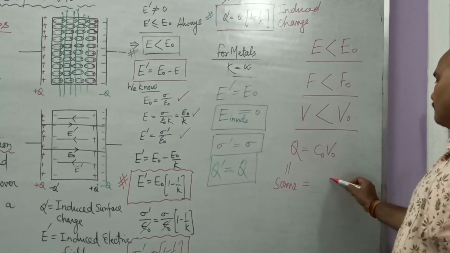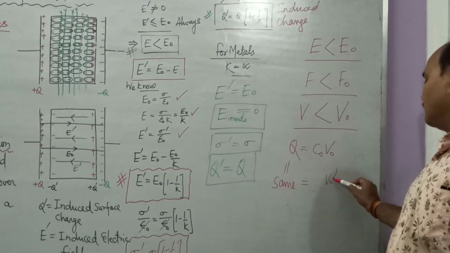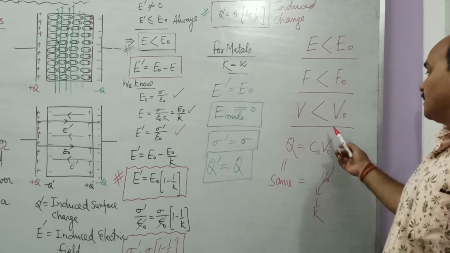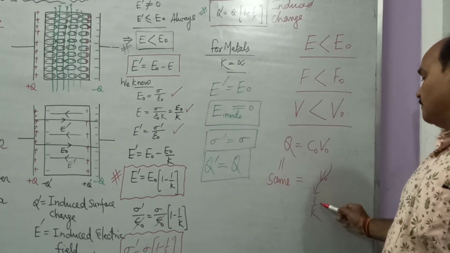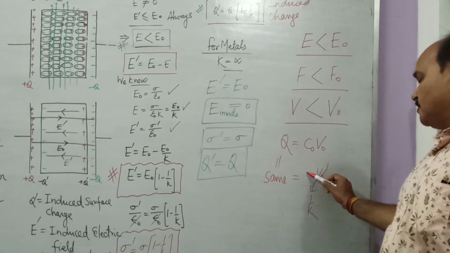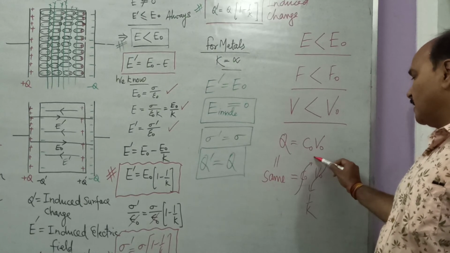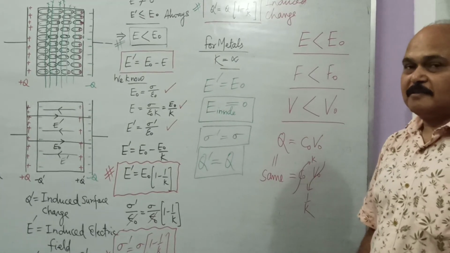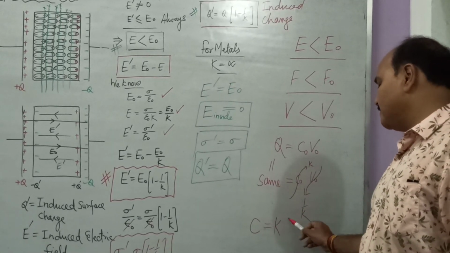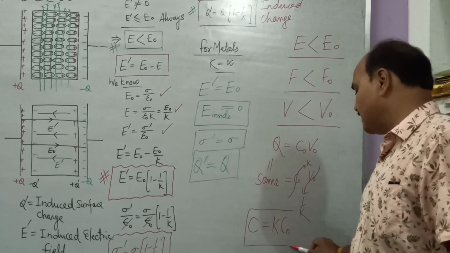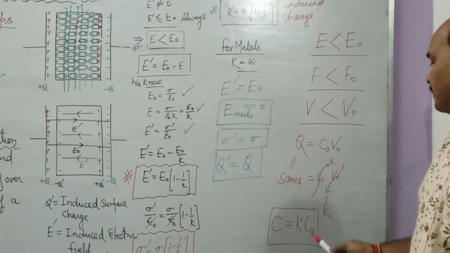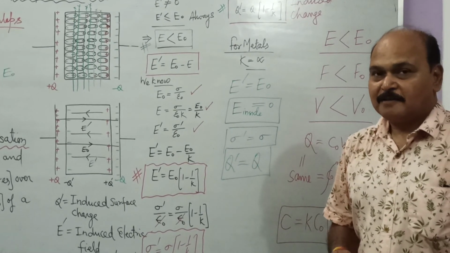But what happens? We have just understood that V0 decreases by factor 1 upon K. It decreases to this value, that is V by K. When charge remains same and this value decreases by factor K, that means this C0 has to increase by factor K. Otherwise charge cannot remain constant. So what happens? The capacitance in the medium becomes K times C0. So why is capacitance increasing? That also we have understood. So that was in brief the effect of dielectric in electric field.